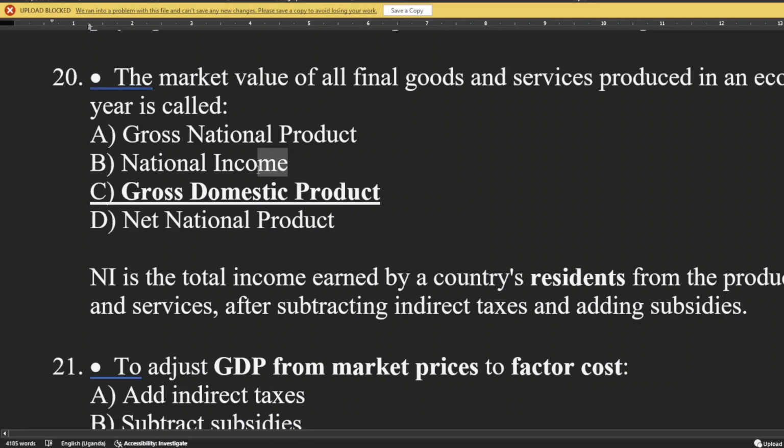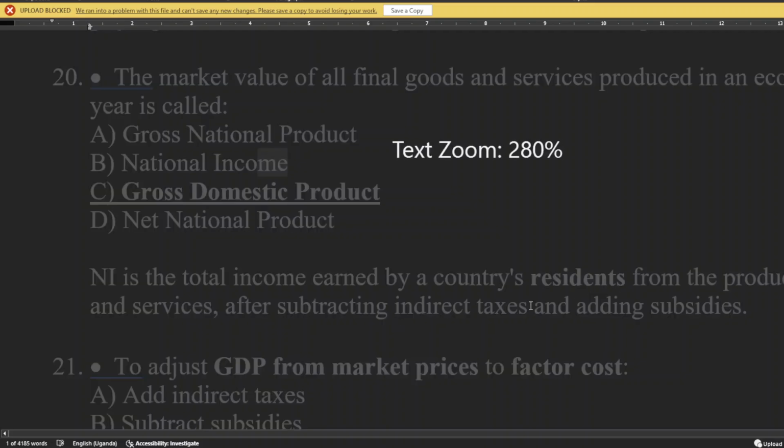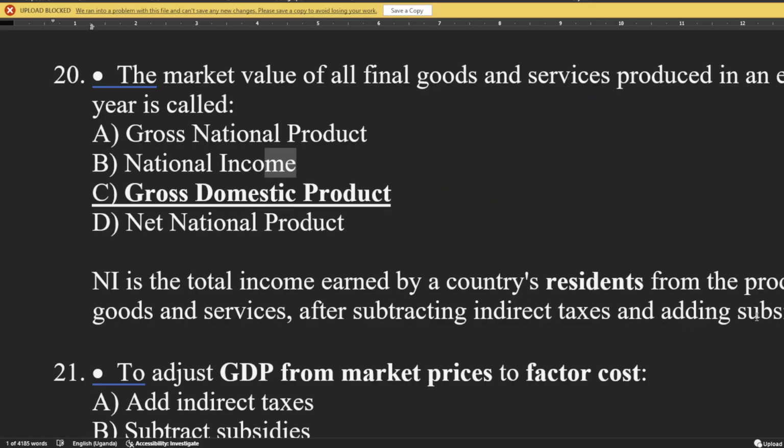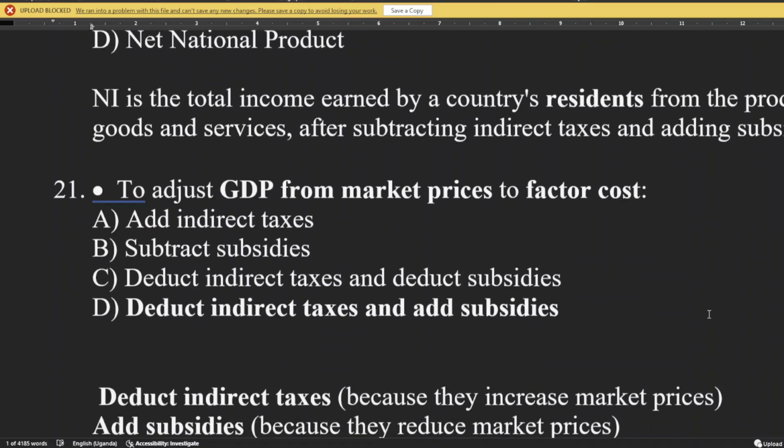But what is national income? We see that national income is the total income earned by a country's residents from production of goods and services after subtracting direct taxes and adding subsidies. When we subtract direct taxes and add subsidies, we get the national income.